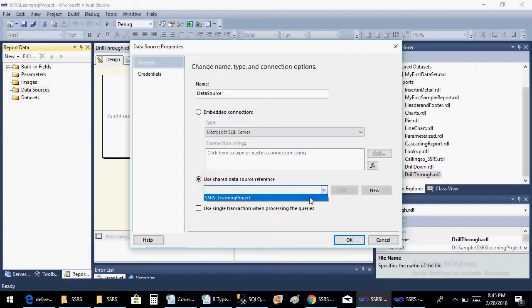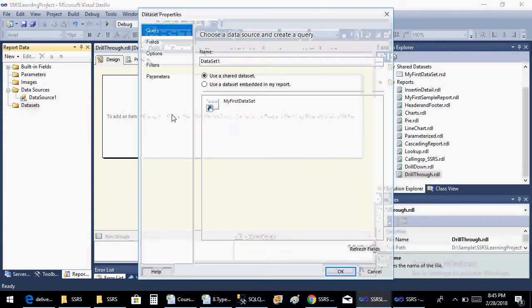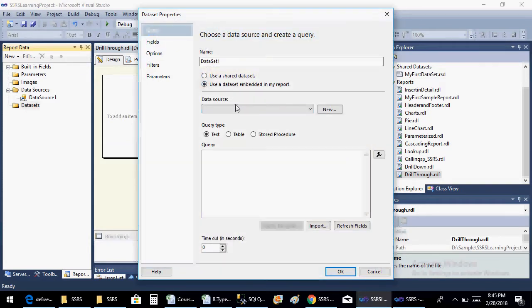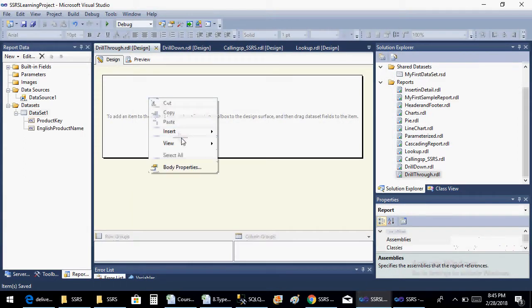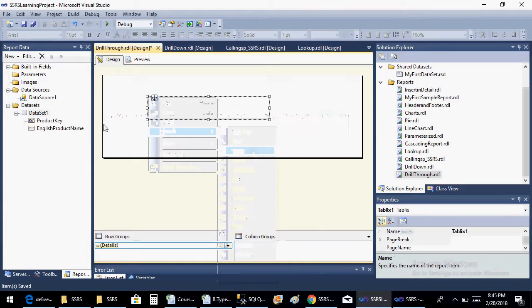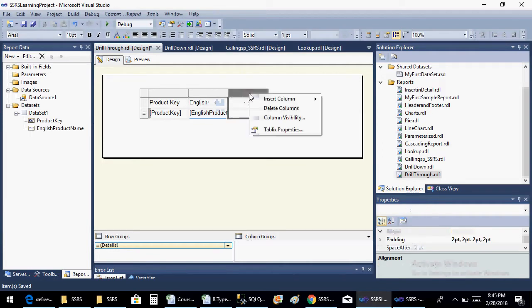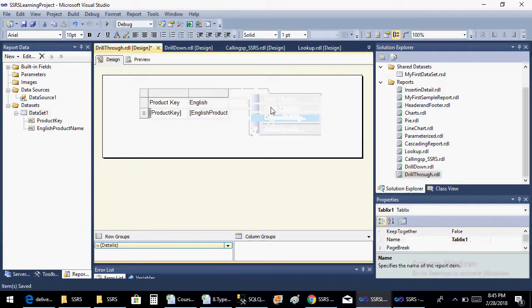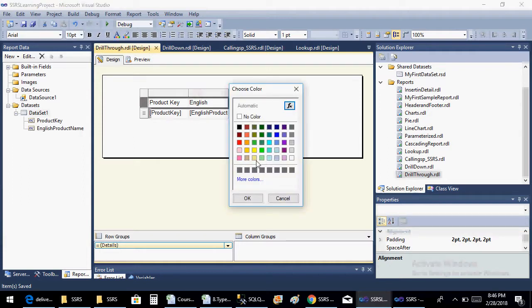So I'm using shared data source. Okay, creating data set. I'll insert a table here and I'll copy my product key and product name. I'll remove this column.